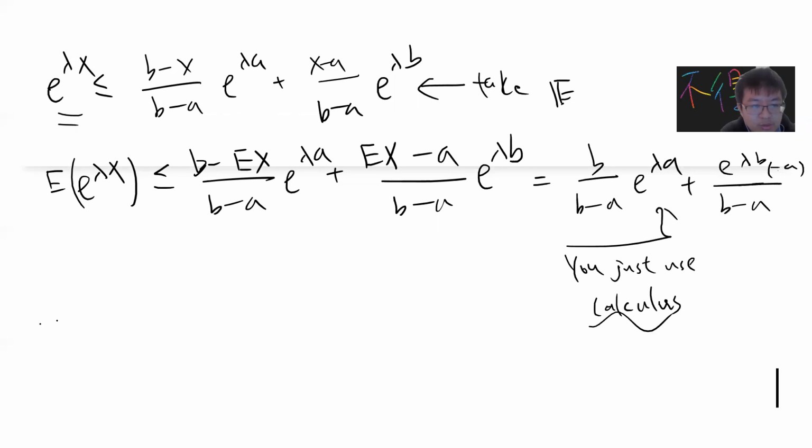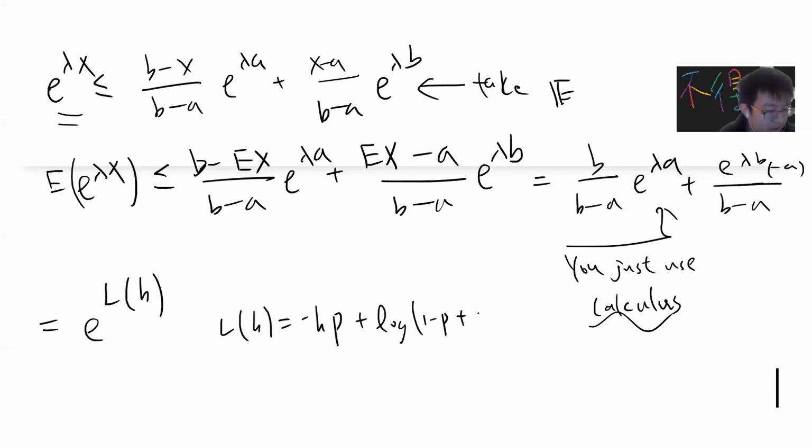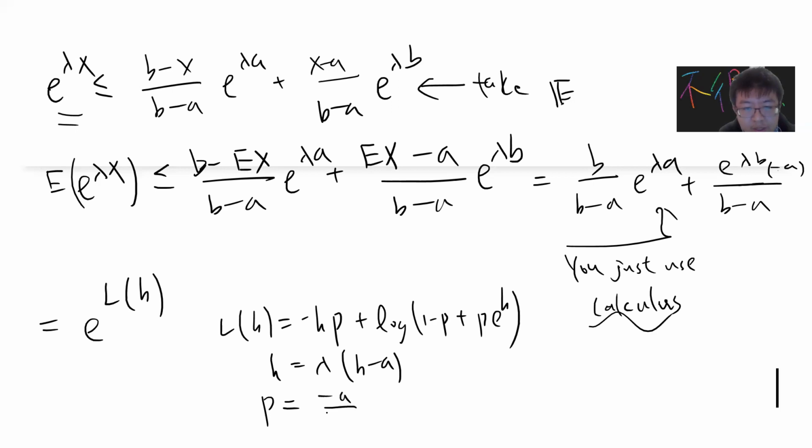Then everything should be trivial. Let me quickly say what's going on. You can write this as exponential of L(h). What is L(h)? L(h) is minus hp plus log of (1 minus p plus p exponential h), where h is lambda times (b minus a), and p is minus a over (b minus a). This is a simple calculation.